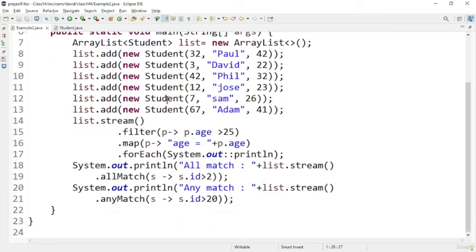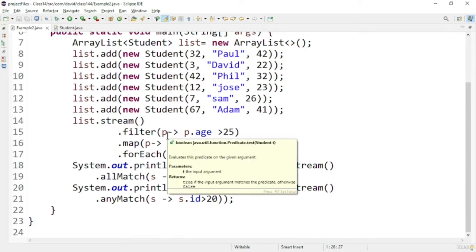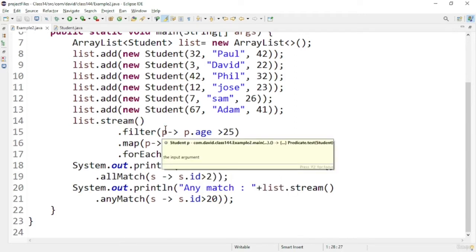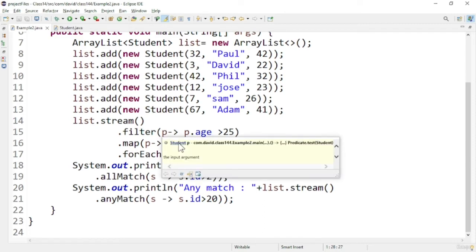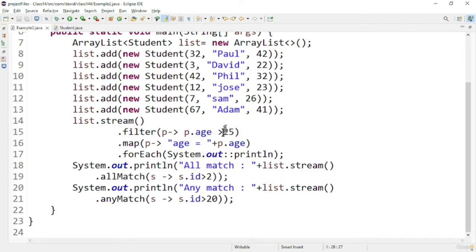So here you can see I am adding the particular elements into the list, and after that I am using the map functionality. Here you have to use map like this. First you can do any filtering or anything, and after that you can use map to map your particular collection to another form. So here I am converting the integer into "age equal to" like that, a string. The mapping can be done using this map functionality.